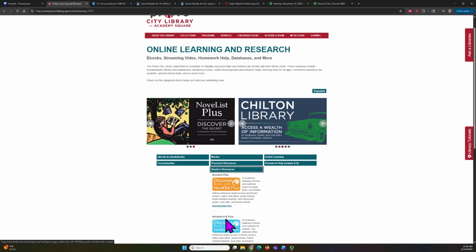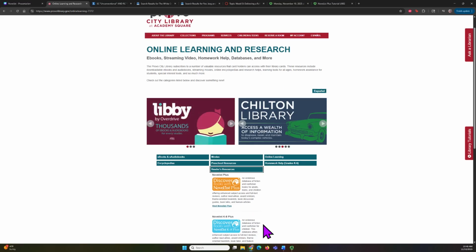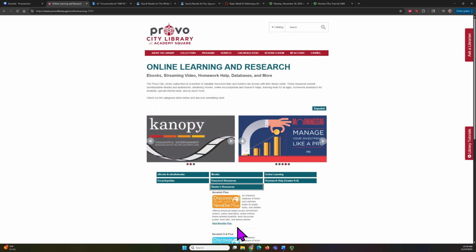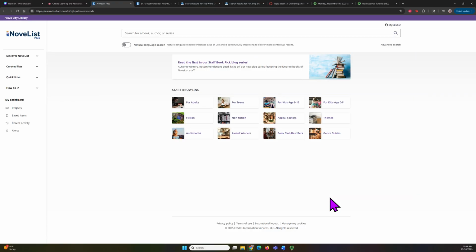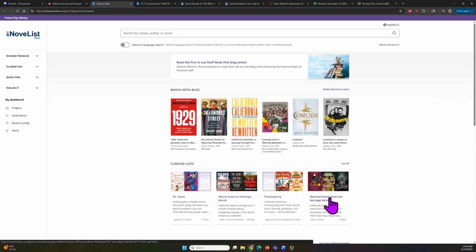We also have a NoveList K through 8 Plus that is strictly for children, but we're going to focus on NoveList Plus that has adult and children's books. So here's where you would log in with your library card number and your PIN to access, and then it will take you to the home page of NoveList.